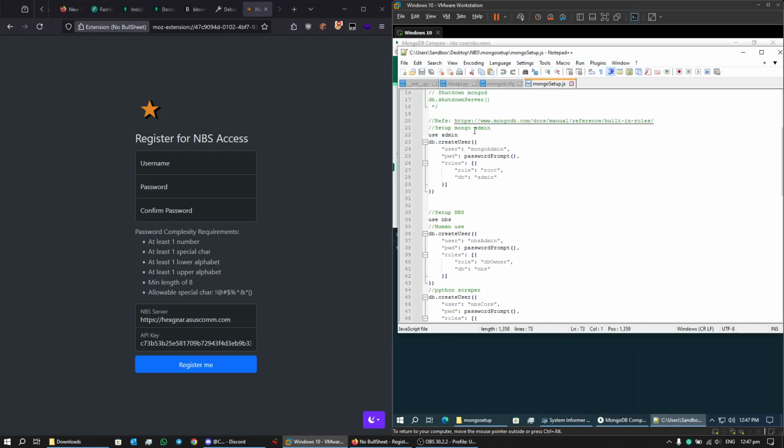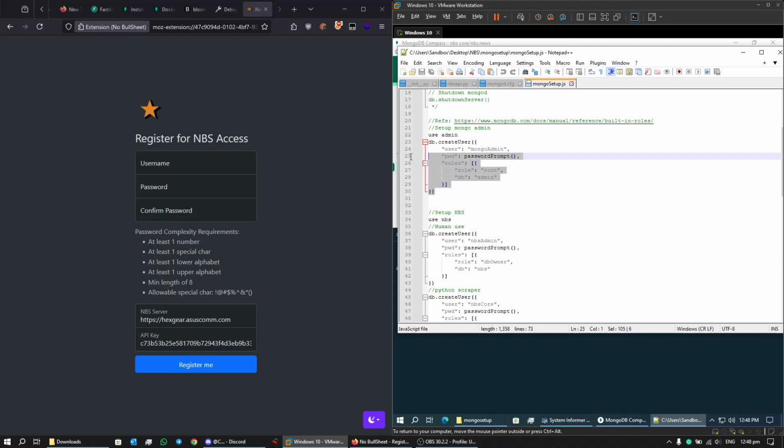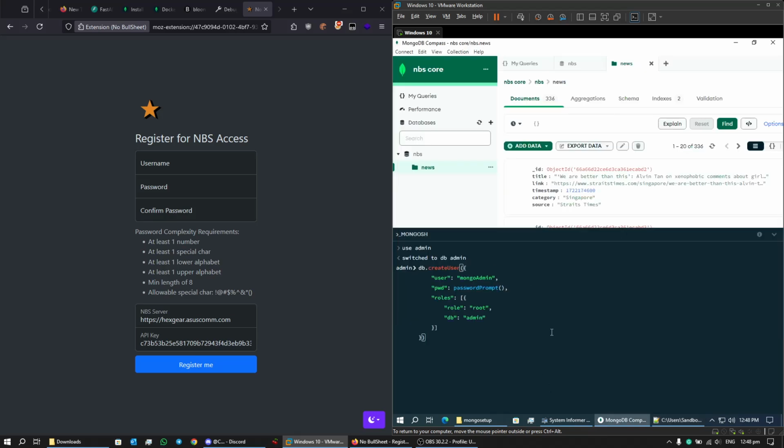So first off, you want to look at line 22. What you want to do is create an account for your own user so that if you ever need to go into MongoDB interactively to inspect the database, you would be able to do so. So you want to call the command use admin and then create the user account. You just copy and paste the commands. I'm not going to key in the command as I've already created these users, but you can just follow along.